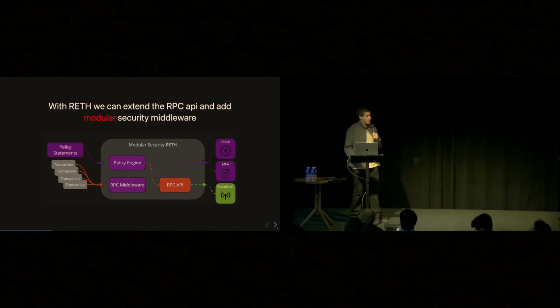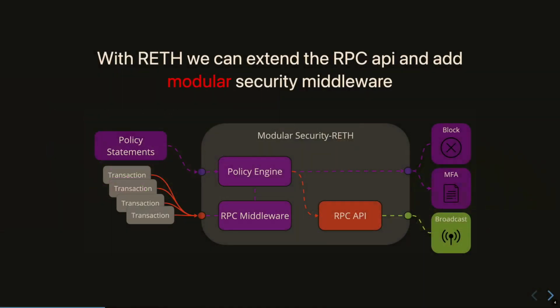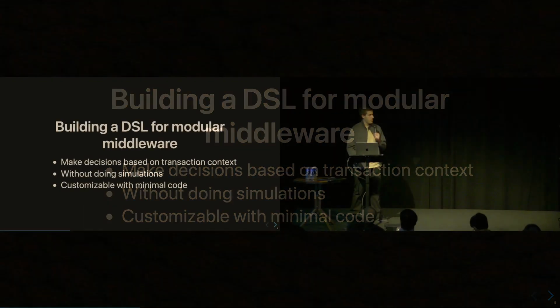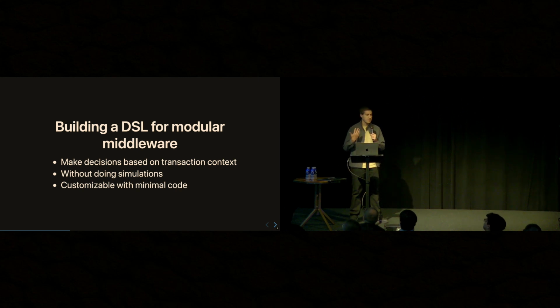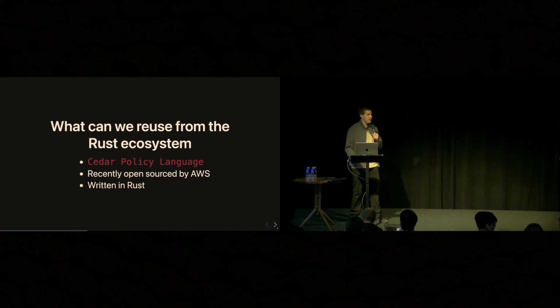So in order to do this in a modular way, which is customizable, we don't want to have to code absolutely all of our security rules for these modules in Rust. Sometimes we want to have modular rule sets or policy statements so that we can make decisions on what transactions do. So we started building just various JSON policy documents for instructing these modules on how to route transactions and what to do. And then after making the first version, I wanted to look out into the space to see, is there something that already exists here?